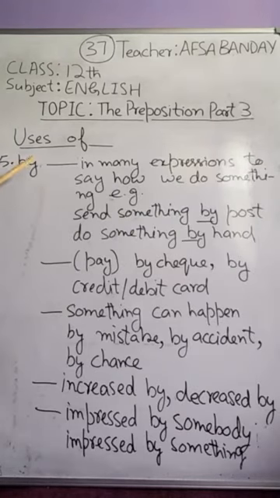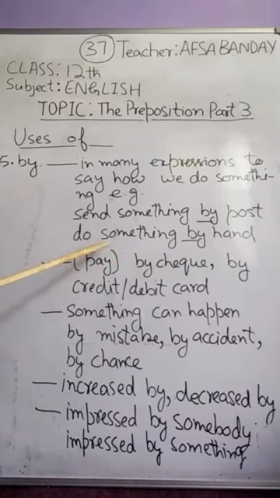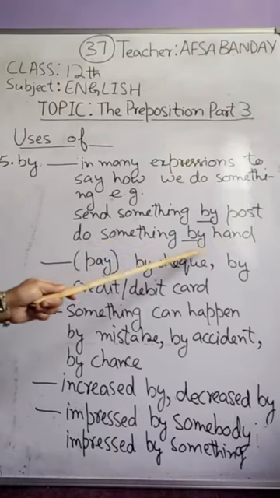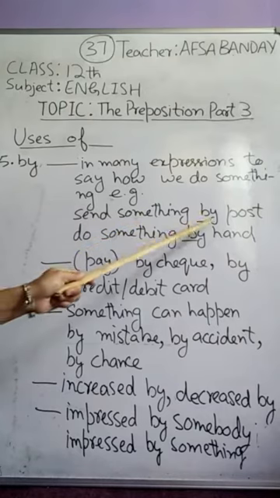Now moving to the next preposition, by. By is used in many expressions to say how we do something. For example, we say send something by post, send a letter by post, send a parcel by post, do something by hand. So take this and deliver it to him by hand. By hand. So when we say how we do something, that time we use by.